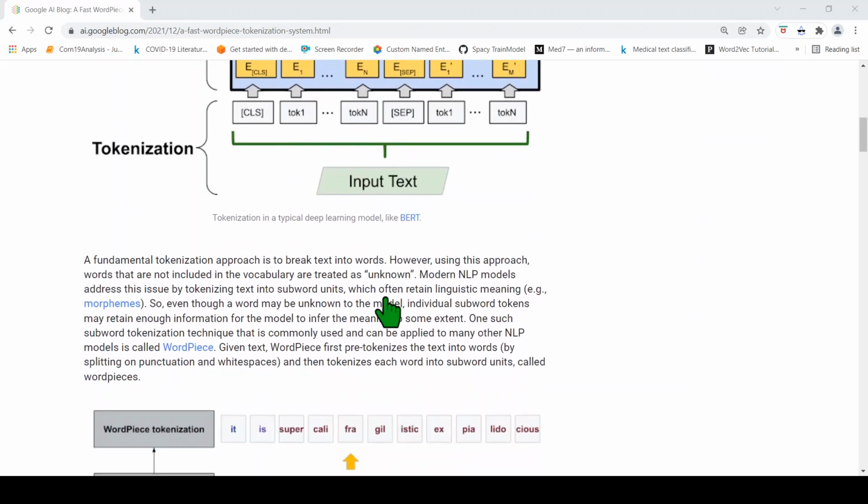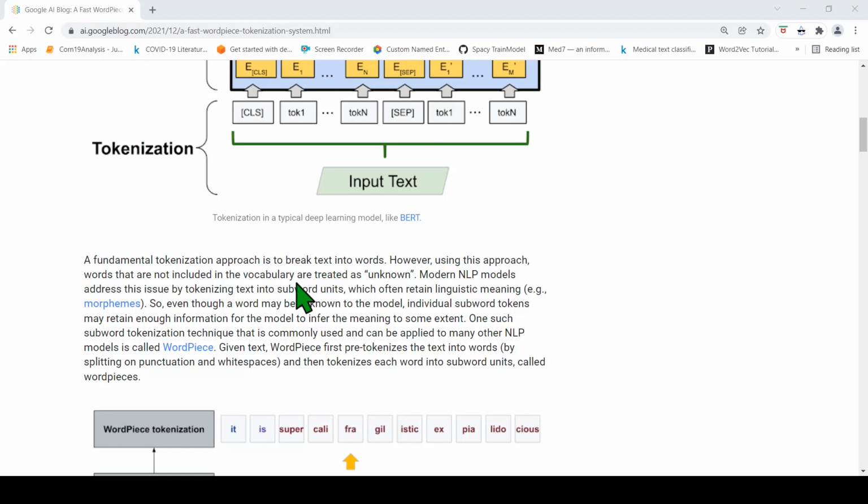Now what is the fundamental tokenization approach? It is just to break text into words. How can you do it? You can do it by splitting using space as a separator, or a new line as a separator when you want to go to the next sentence, or there are some lexical rules which are used in the tokenizer based on the language to split the words. Break text into words.